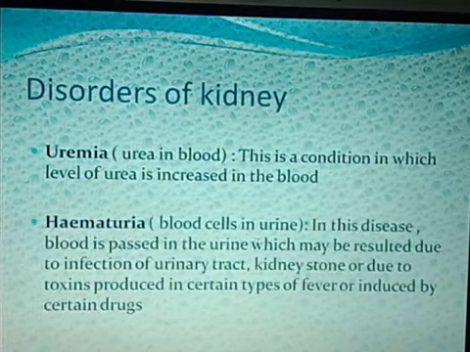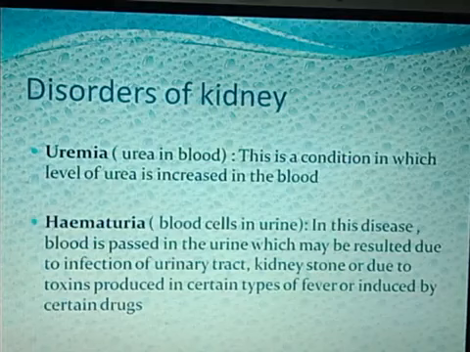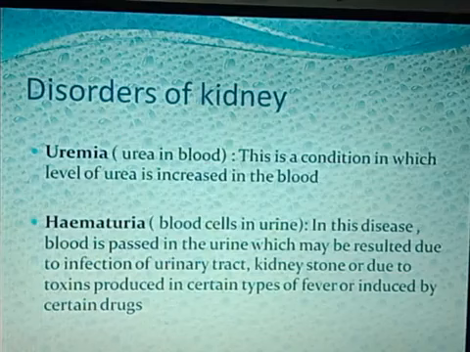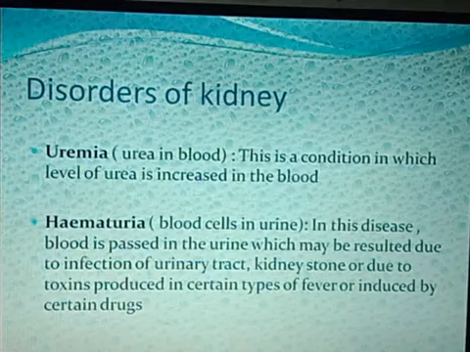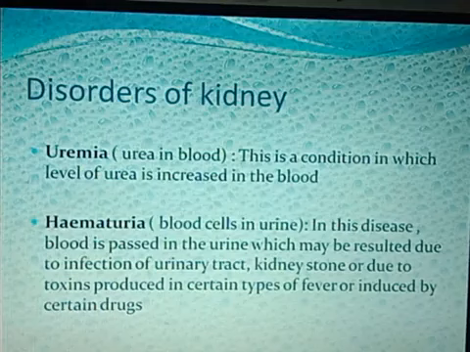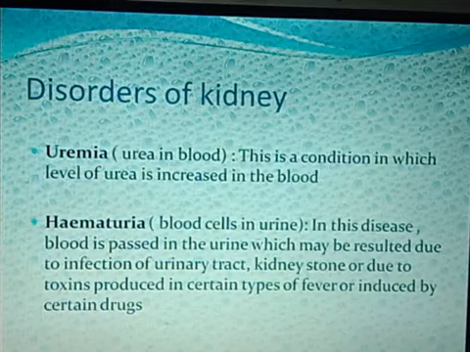The next one is hematuria. Hem means blood. When blood cells are present in the urine, the color of the urine will be red at this time. In this disease, blood is passed in the urine, which may result due to infection of the urinary tract. It may also result due to kidney stones, or due to toxins produced in certain types of fever, or be induced by certain drugs.